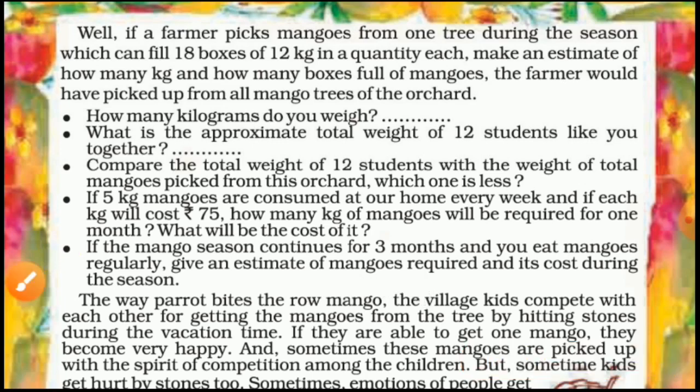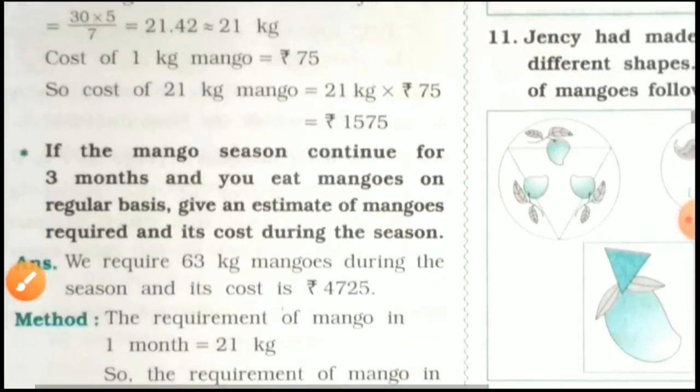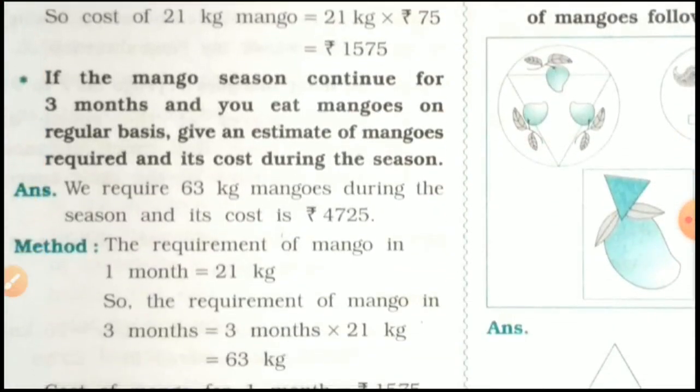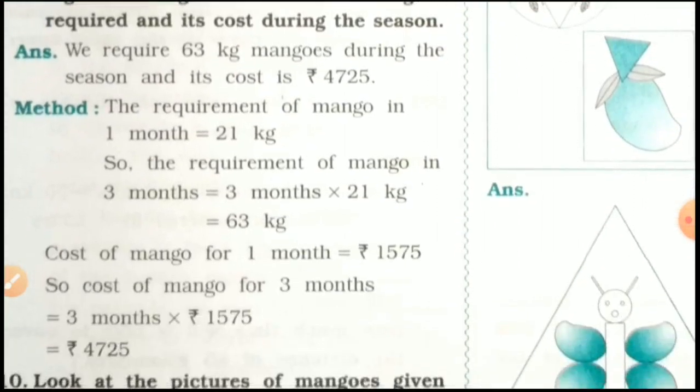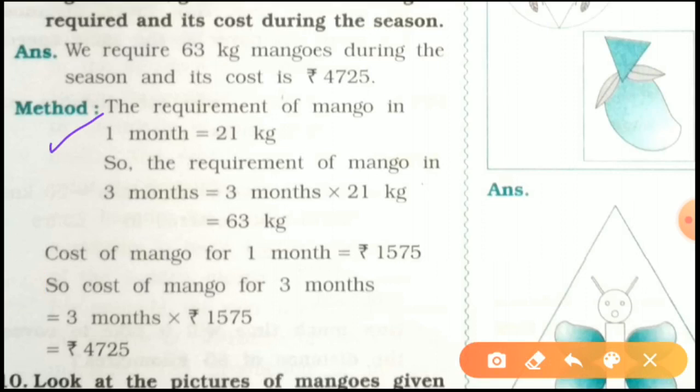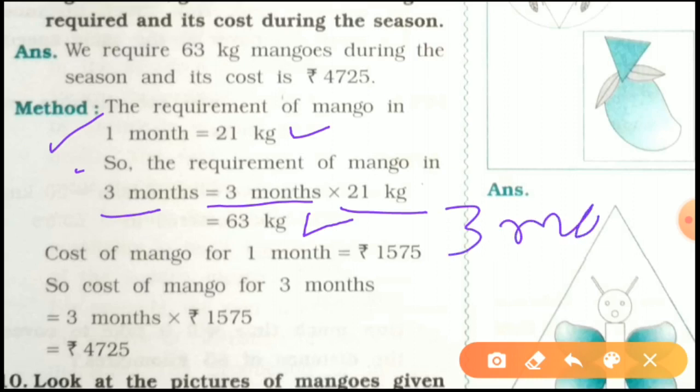Okay, let's give the answer to the question. Here is the method. The required mango in 1 month is 21 kilograms. That is what we found in the previous question. So the requirement of mango in 3 months is 3 multiplied by 21 kilograms, which is 63 kilograms of mango required in 3 months.